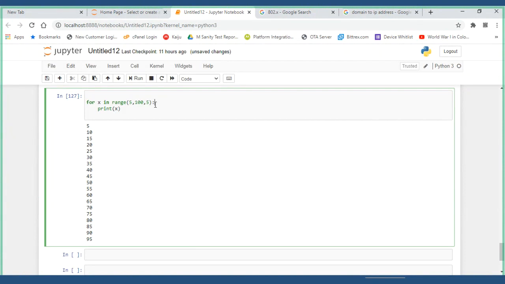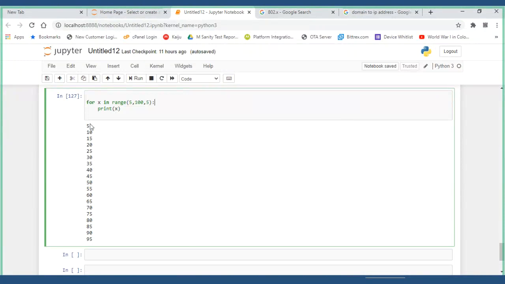Can range be modified? Once you have these values, is it possible to insert anything into the range? There is no possibility, correct? It is just a list of numbers. You cannot add or modify it.